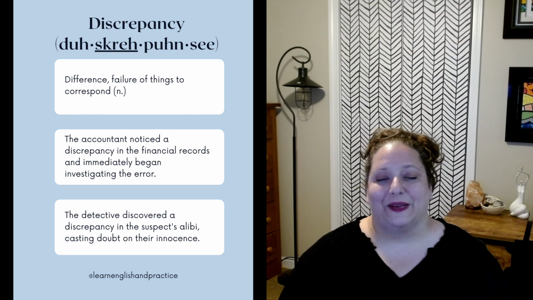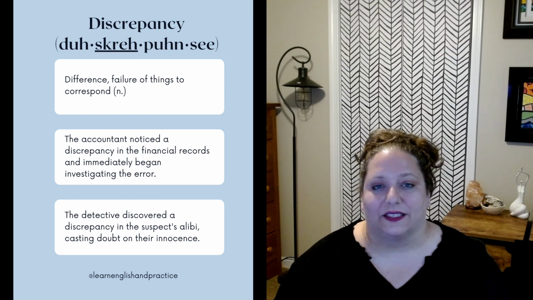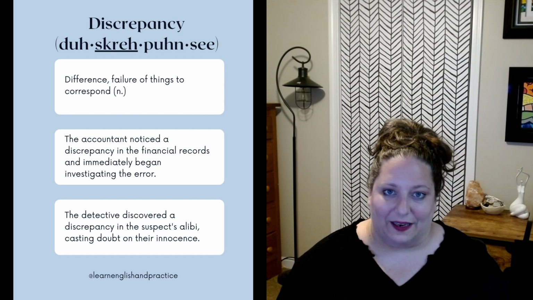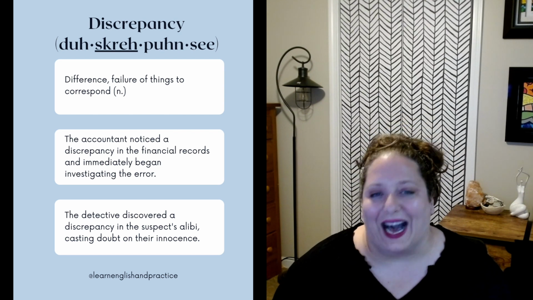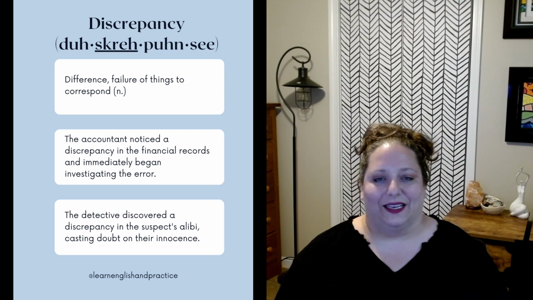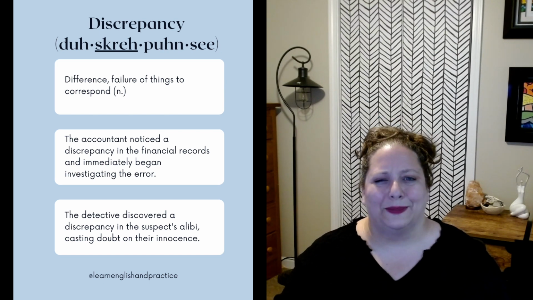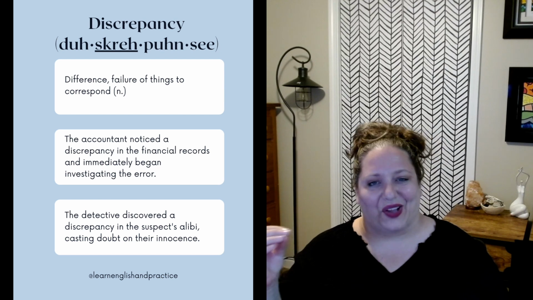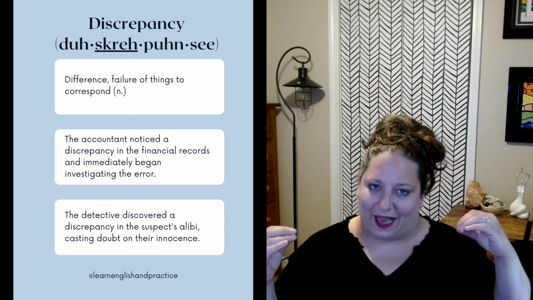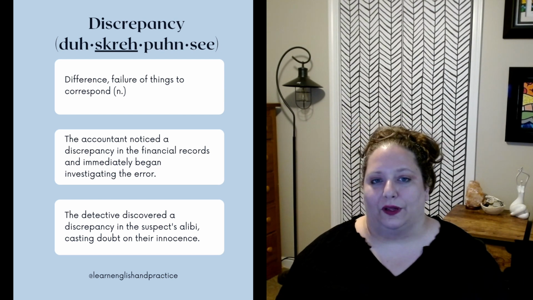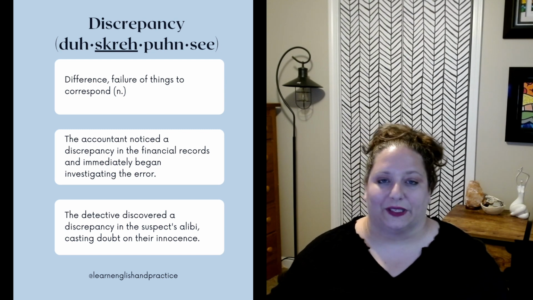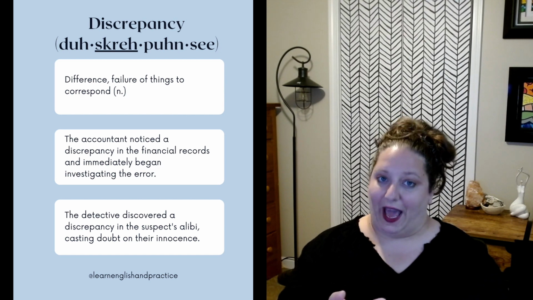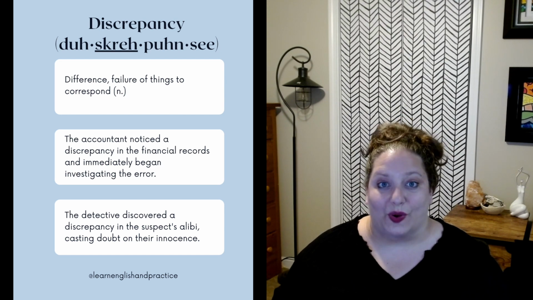Discrepancy. This means difference, failure of things to correspond. It's a noun. So you can use an American idiom and say, things are just not adding up. It's when you notice a mistake or an error where something does not look accurate in comparison to something else. So, for example, maybe someone who's doing something mathematical might notice a discrepancy in the number they should have versus what they do have.